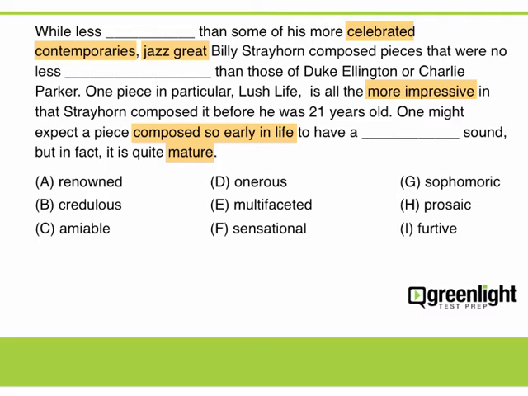Now the first blank requires a word describing Billy Strayhorn. We're told that Billy is less something than his more celebrated contemporaries. This suggests that Billy was less celebrated than contemporaries. So let's reuse this word and predict celebrated. Now the second blank is tougher. The missing word describes Billy's compositions.